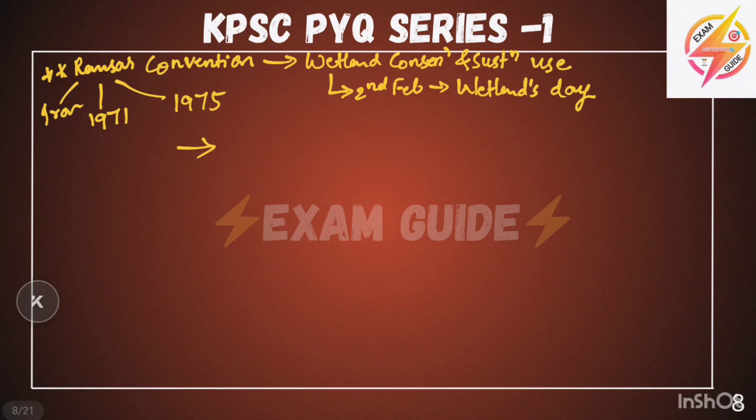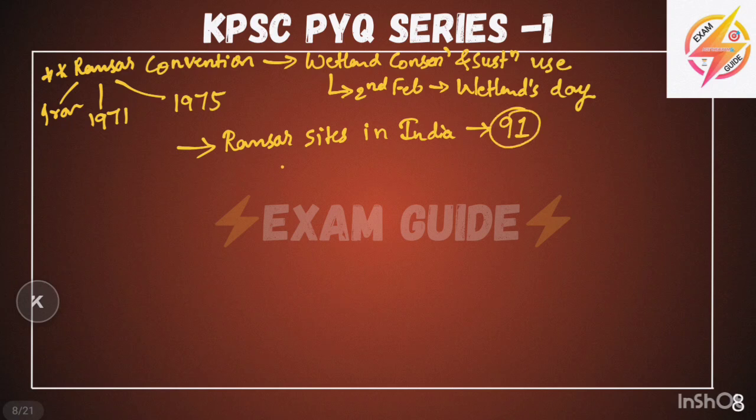Total number of Ramsar sites in India are now 91. We have one video uploaded on our YouTube channel related to Ramsar sites. Please go through that video. Nearly 3-4 exams have been held in this 1 year, and nearly 3 or 4 questions have been asked from that video content. So go through this video.